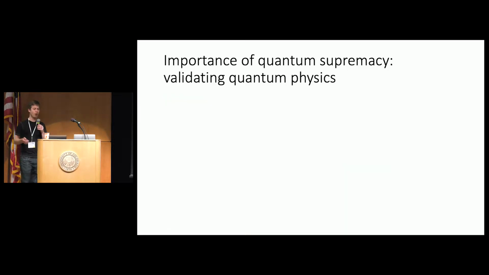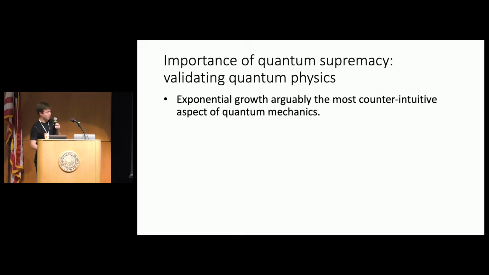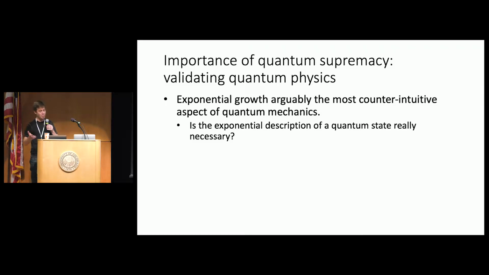We can also think of quantum supremacy as validating quantum physics, okay, in kind of a genuinely new regime, right? So, as we all know, the exponential growth of the Hilbert space is arguably the most counterintuitive aspect of quantum mechanics. And many people have asked, is this exponential description of a quantum state really necessary? Or is it just that we're ignorant of some more compressed description, right?